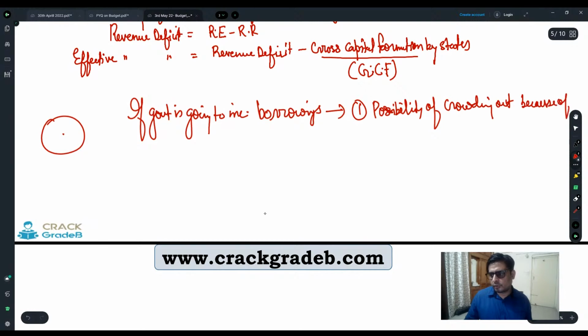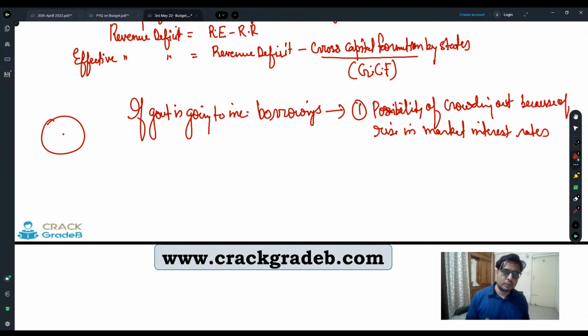Market interest rates will rise, because whatever money was there, a large amount of money is absorbed by the government, right?